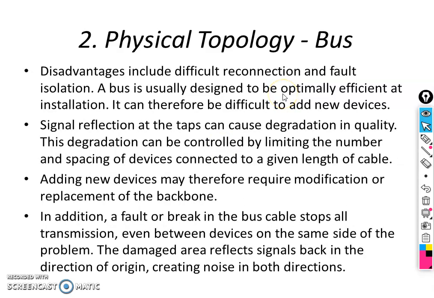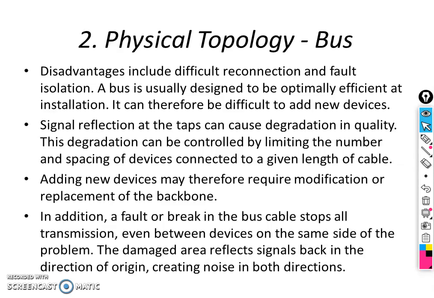Disadvantages include difficult reconnection and fault isolation, because there is only one backbone cable. If there is any failure or any disconnection of wires, that cannot be easily identified. A bus is usually designed to be optimally efficient at installation. It can therefore be difficult to add new devices.